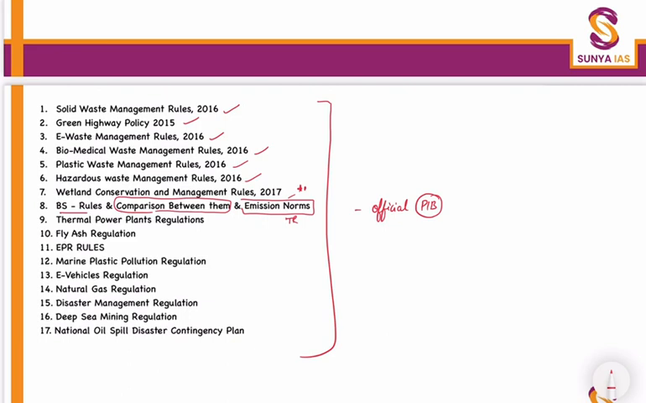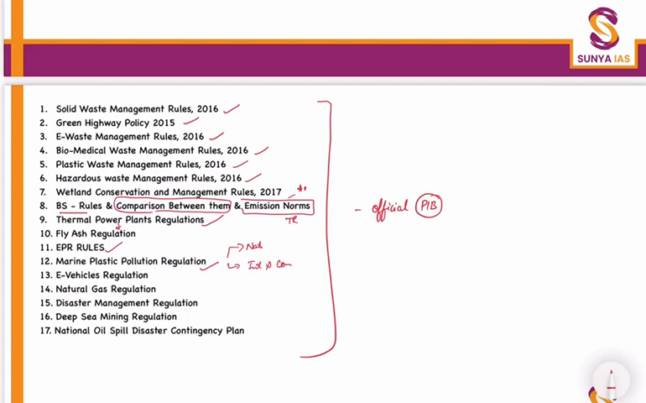Then the next topic is the thermal power plant regulations. You have to do the fly ash regulation as well: what are the specific state rules, what is the price being fixed, what is the particular area that has been fixed. Then the EPR rules: in which Act they were introduced, which Act gives them power, and which all Acts are covered under them. Then we will be moving on to marine plastic pollution, do the national initiatives as well as the international initiatives and the conventions with respect to that.